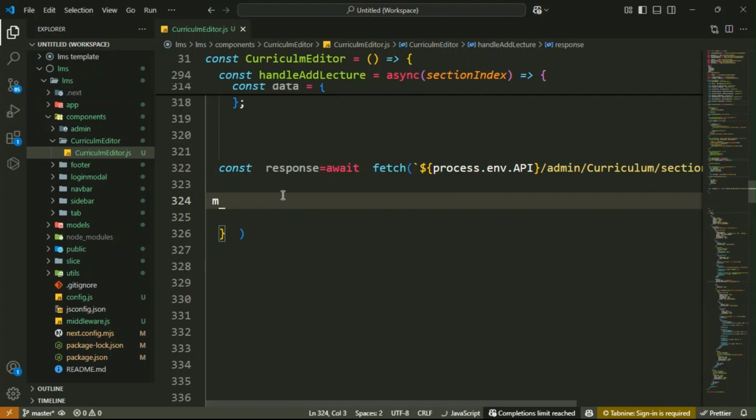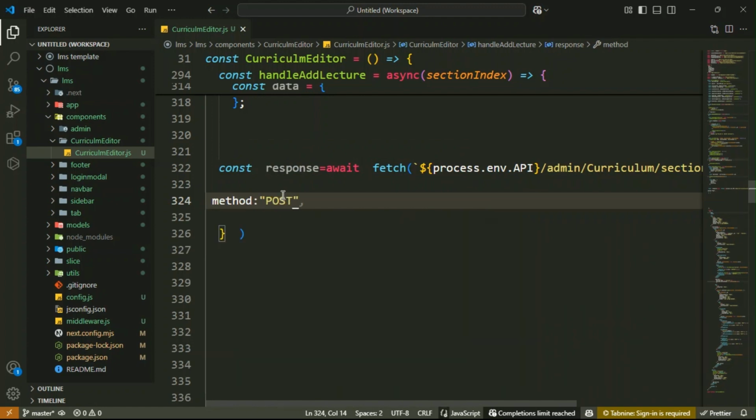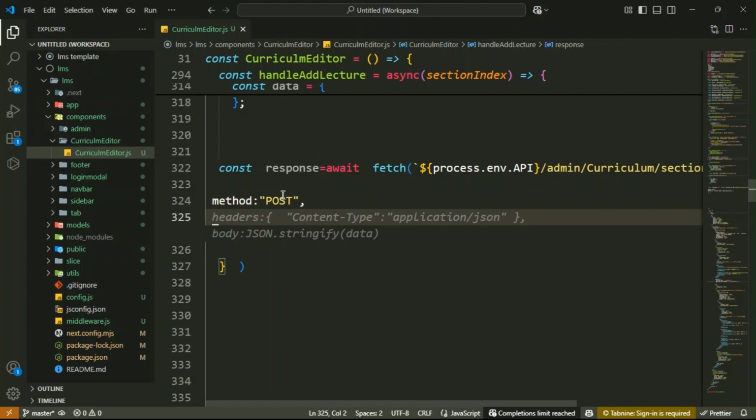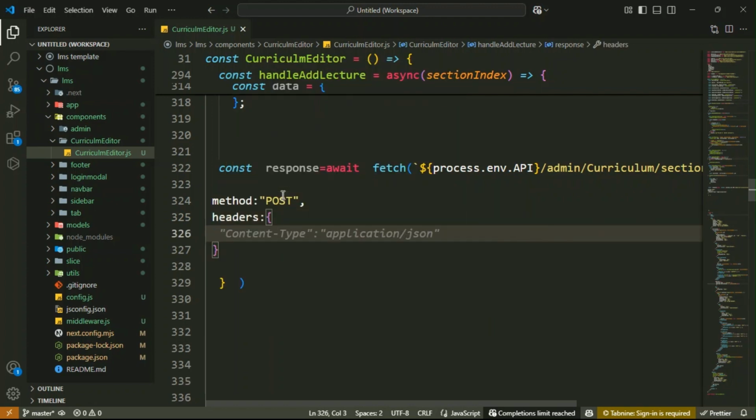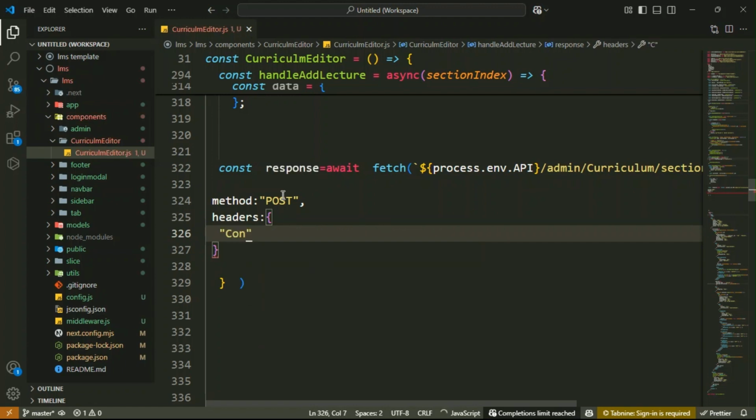So inside it there is a method. Here it is a method. Here you have the POST. Then headers: here you have to write the headers. Inside it is the content type, application JSON. Yes, you write the content type. Content type that is application/JSON. Application, then forward slash JSON.